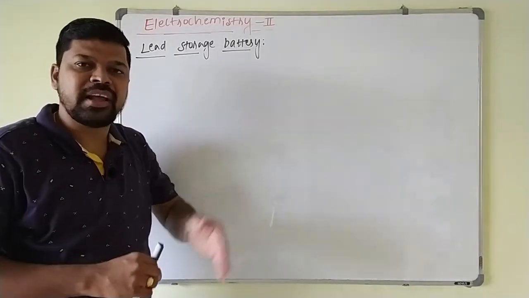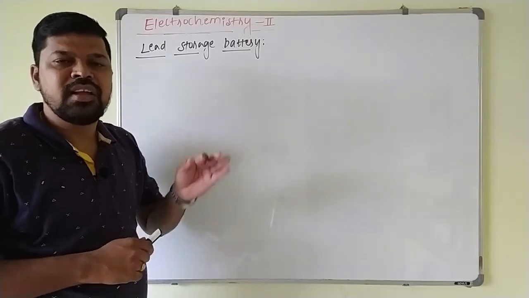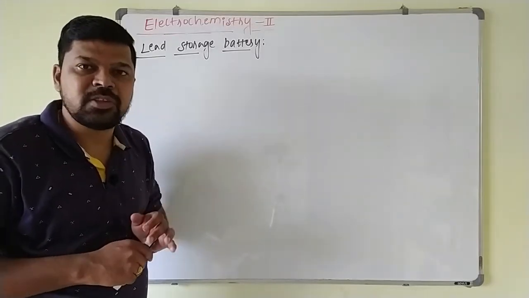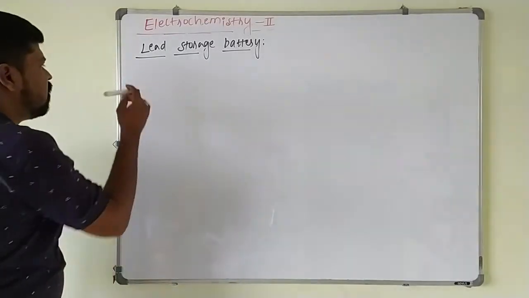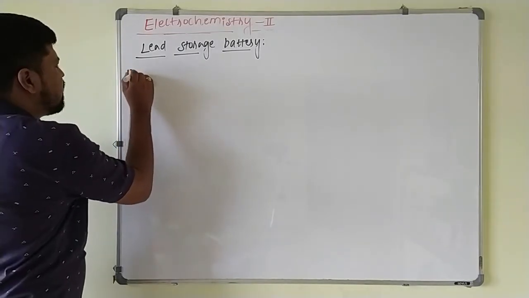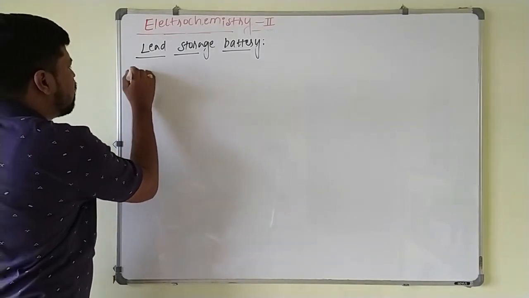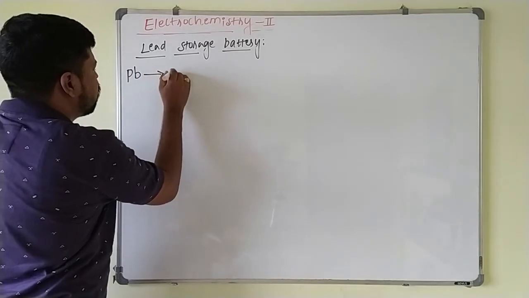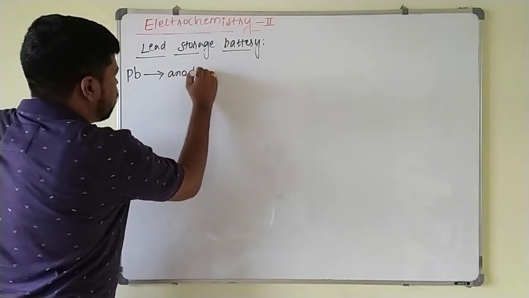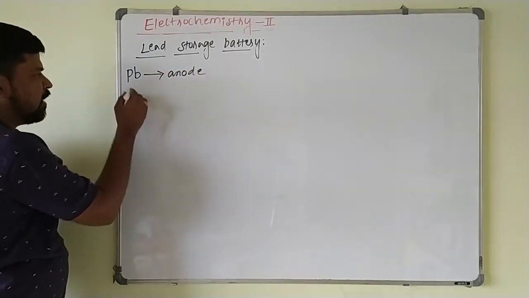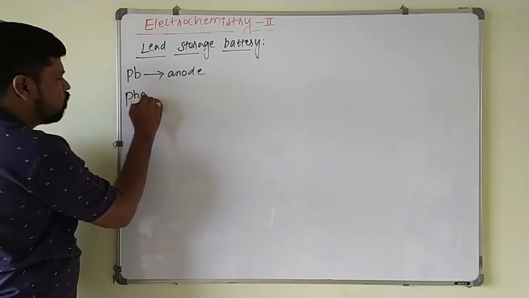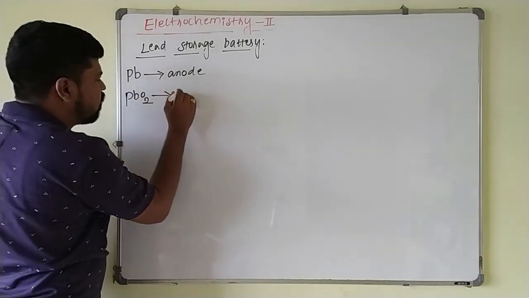These two, anode and cathode, are kept in an electrolytic solution containing 38% H2SO4.